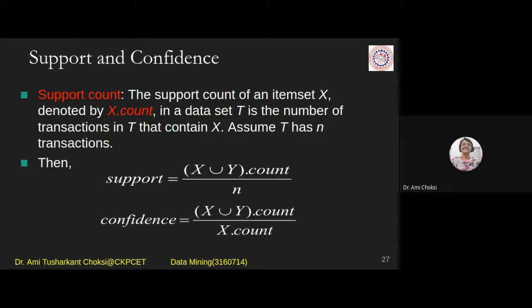No, it will not work. If we are saying X implies Y, it means we must be having X dot count in the denominator, right? If I write Y dot count, then the rule will be changed. That will be Y implies X. Got it? So take care of that. X implies Y is not the same as Y implies X. Fine? So this is support and confidence.